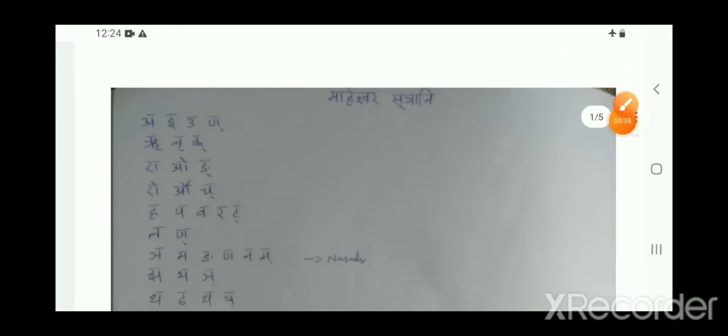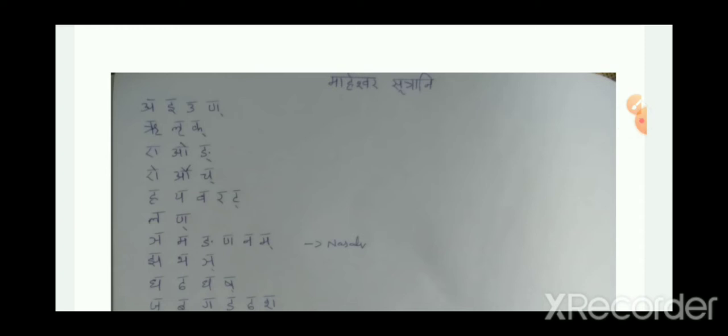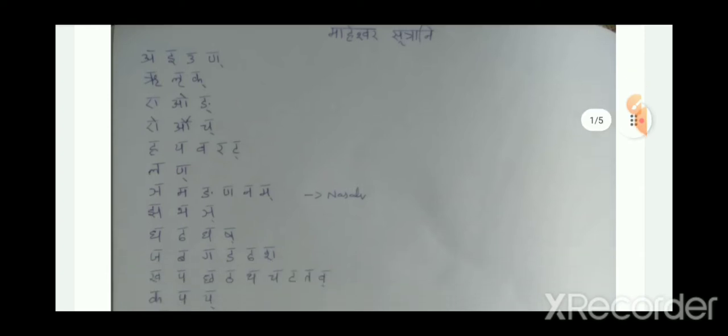So in the last class, we discussed the Maheshwara Sutrani and also the Vibhaktis. Today we will be seeing about Pratyaharas and Sandhi rules. What is the definition of Sandhi? How many types of Sandhis are there? And then we'll discuss the first Sandhi in this class.